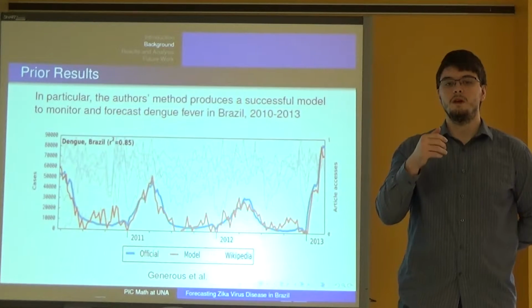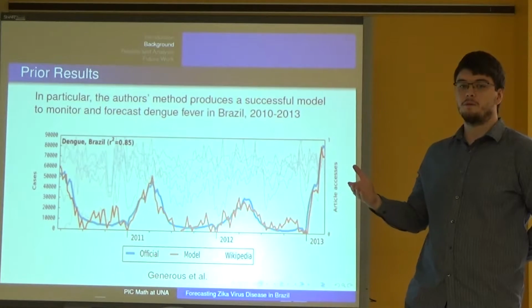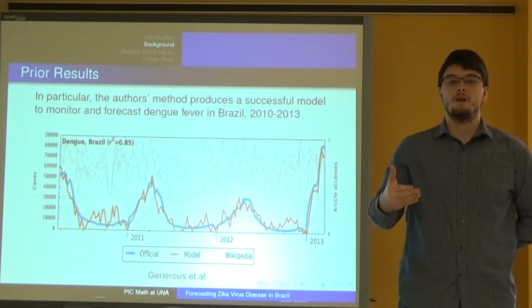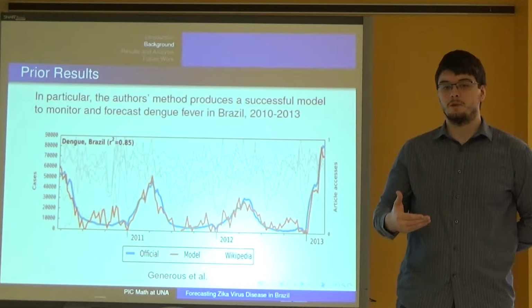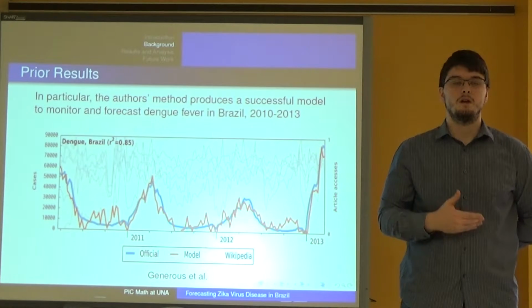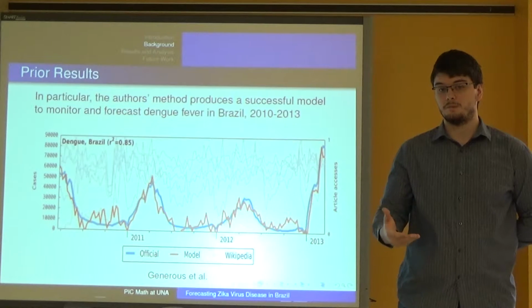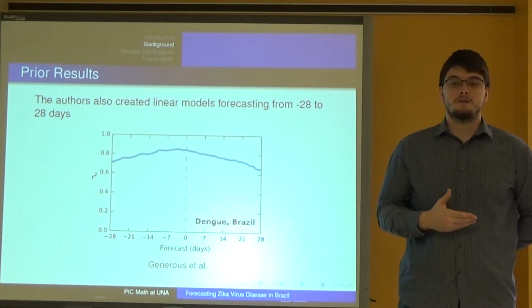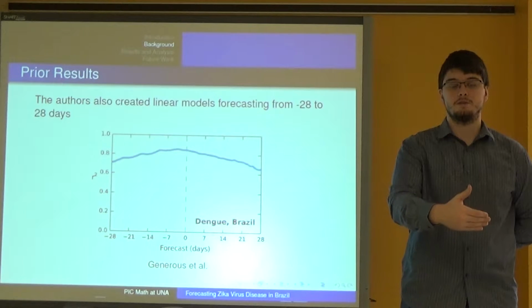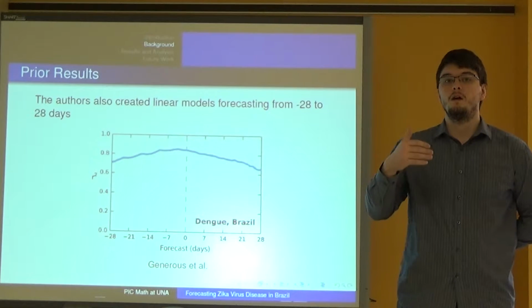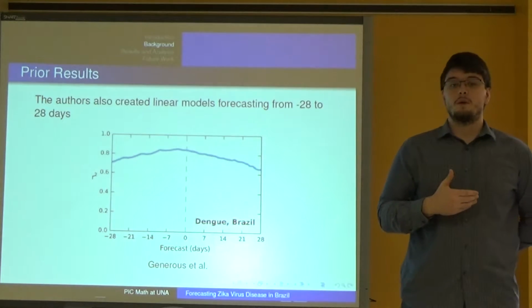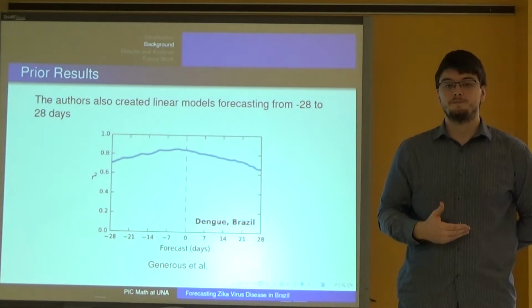Seen here is Generous et al.'s model for dengue fever in Brazil in 2010 to 2013. As you can see, the historical data, being the blue line, is well replicated by the orange line, which is their model, with an adjusted R-squared of 0.85, which is quite high. The model is also forecast plus or minus 28 days, which means the article accesses are shifted forward or backward in time to create the forecast. The forecast's adjusted R-squared remains quite high for all models.